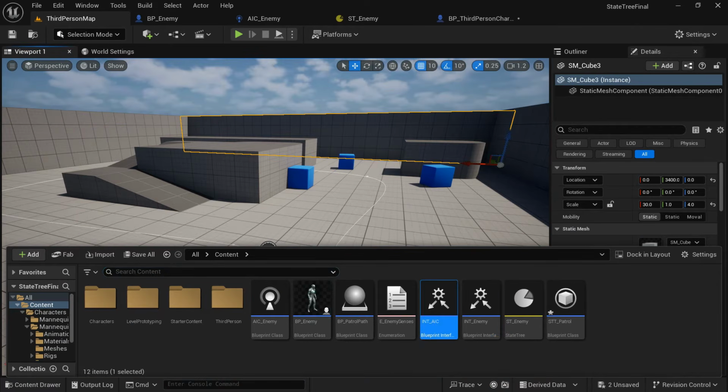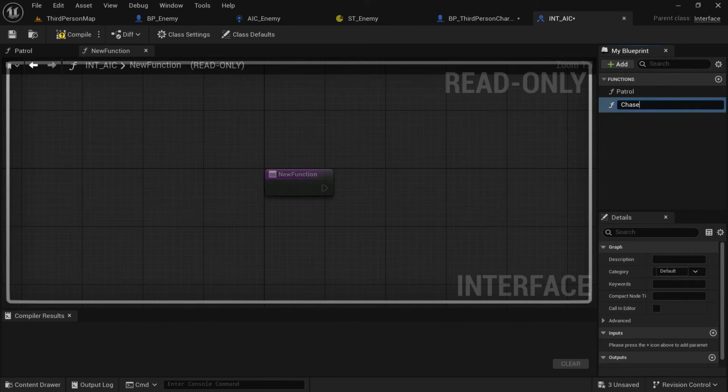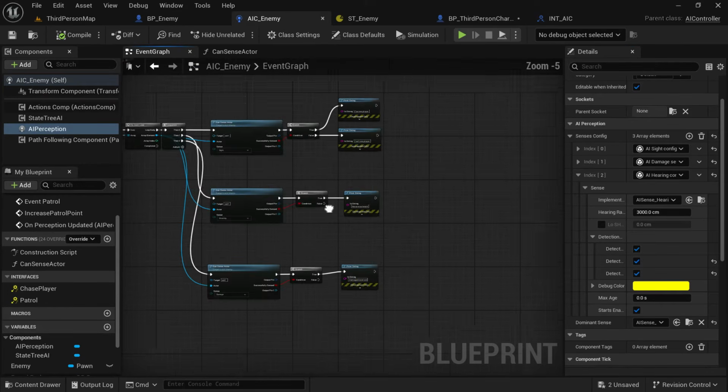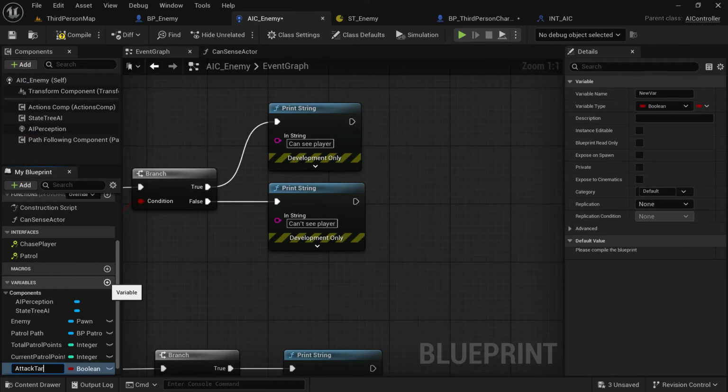We're going to go to our AI controller interface, add a new function called chase player. Again, we just need the function, we don't need inputs or outputs. Then we're going to make a new variable called attack target and change it to type of actor.